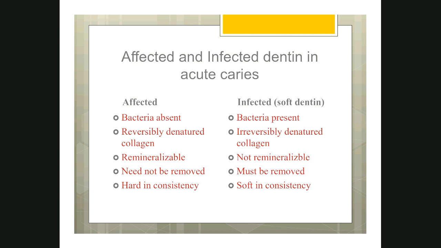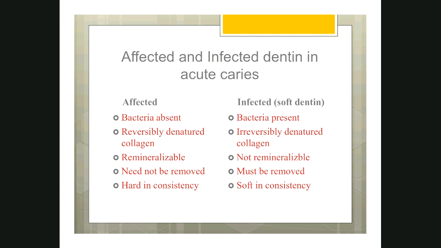In dentin, the caries affected part of the dentin can be divided into two parts. The first one is affected dentin, which is deeper, close to the pulp, whereas the superficial one is called infected dentin. And in the recent textbook, the 7th edition, Sturdevant's Art and Science of Operative Dentistry, I think Dr. Shilpa has already forwarded the soft copy to all the leaders. So in this textbook, they call this infected dentin as soft dentin. Why? Because when you check with the spoon excavator, I hope you know what is a spoon excavator. We have discussed in the Phantom Lab.